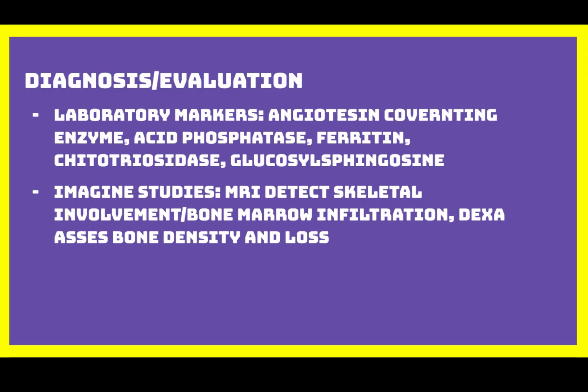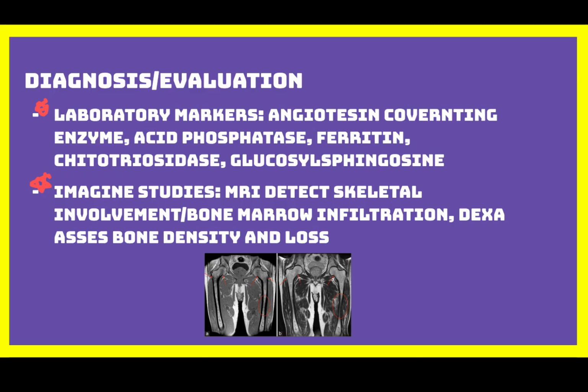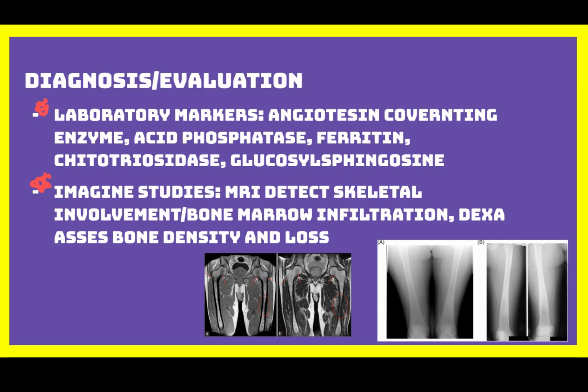Imaging studies are also very important. MRI can detect early skeletal involvement and bone marrow infiltration, and DEXA scans are used to assess bone density and bone loss. That's it for today, and in the next video I will talk about treatment for Gaucher disease.